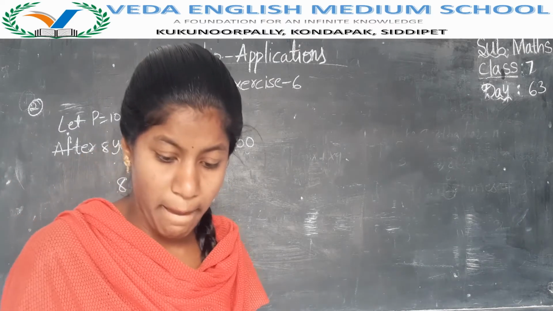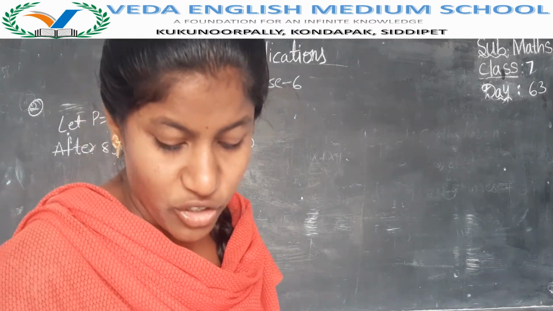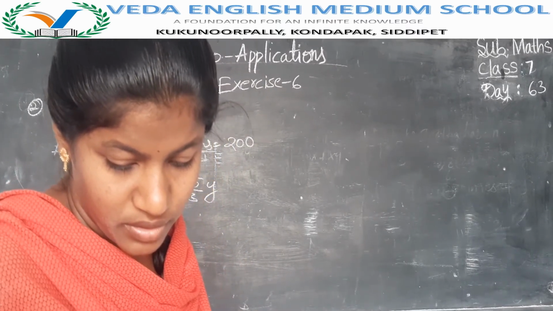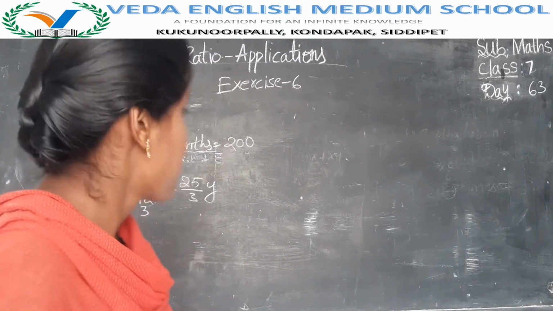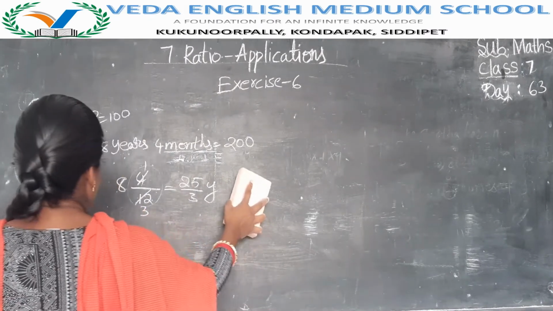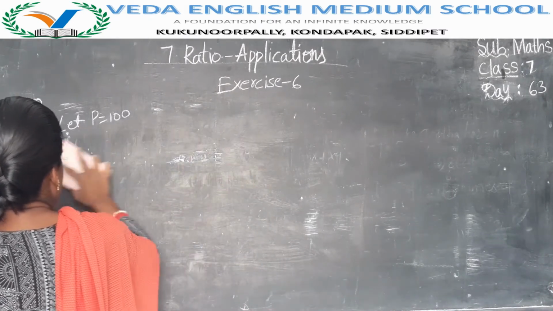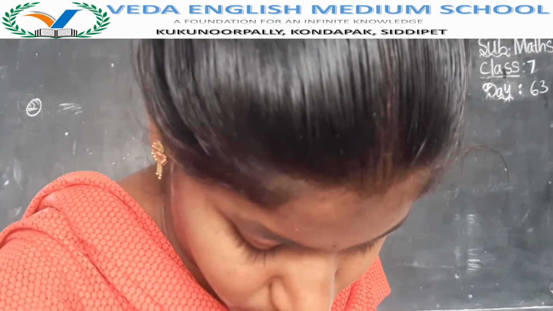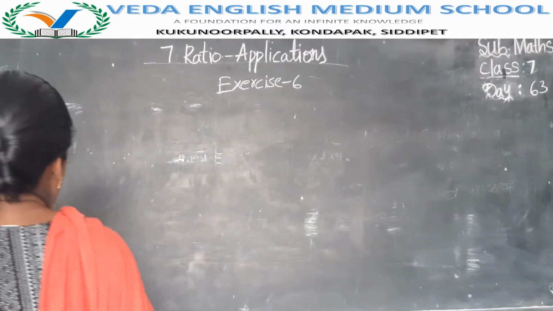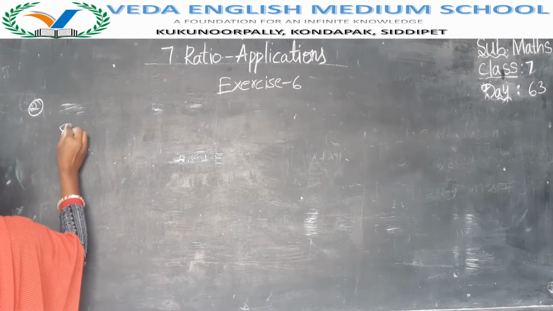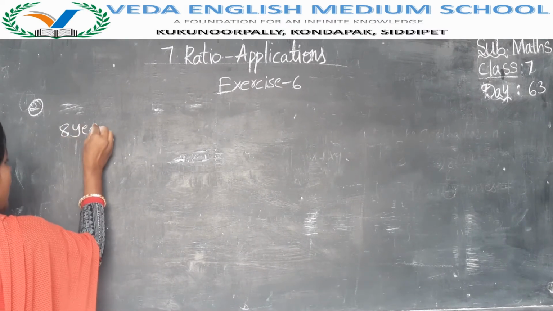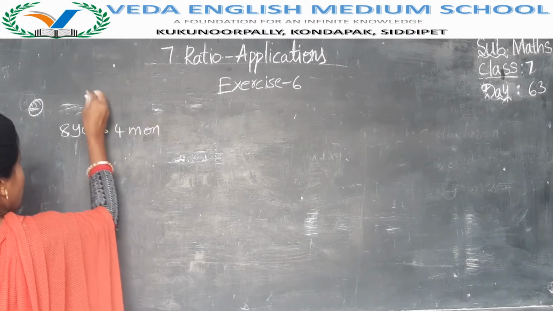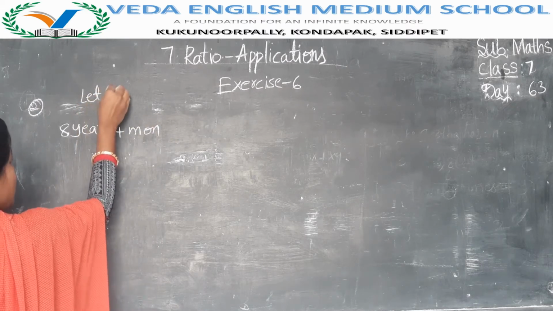Now by using this we will find the solution. Here we have time, that is they have given 8 years 4 months. Let's first take principal P as 100.